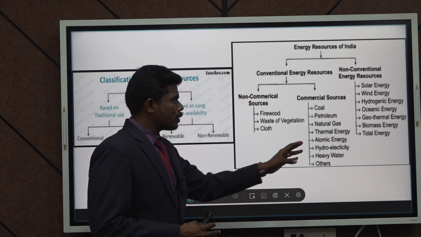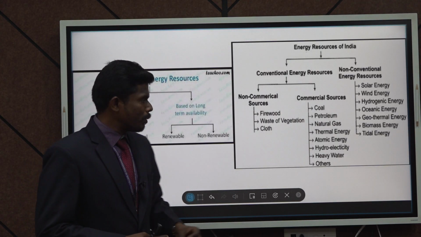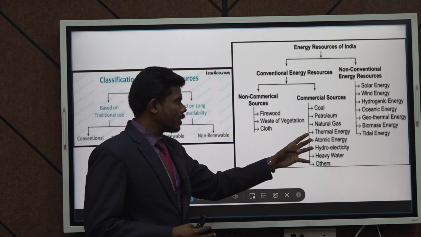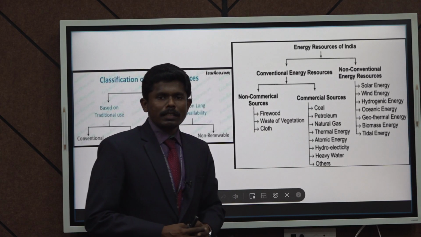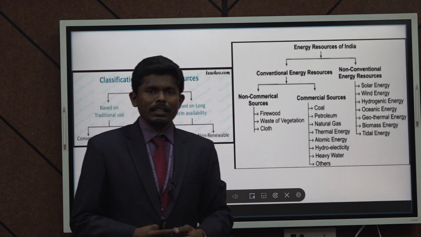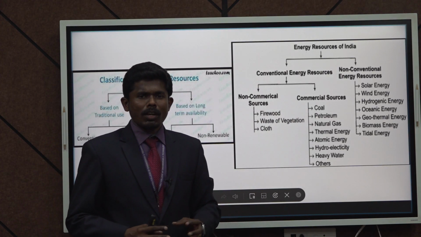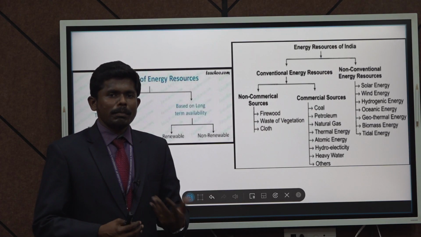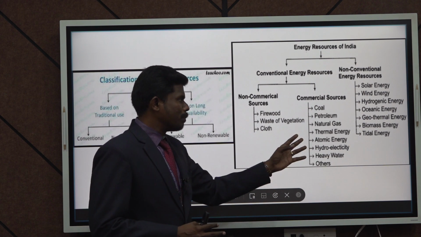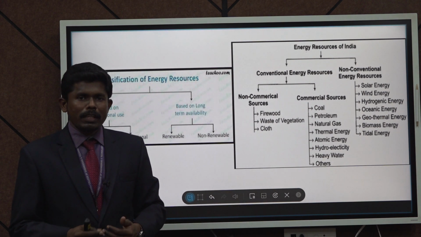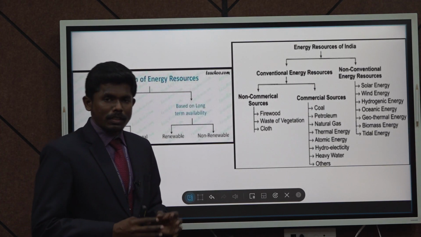The commercial resources are mainly based on natural availability. That means from the earth we can take petroleum, natural gas, and raw coal. Coal is available in abundance in the real world, but the limitation is that coal causes a lot of hazards to the environment. When you burn coal, it contributes to greenhouse gases. That is the greatest impact, but still coal-based energy generation is, in percentage terms, the most widely used energy source as of now.